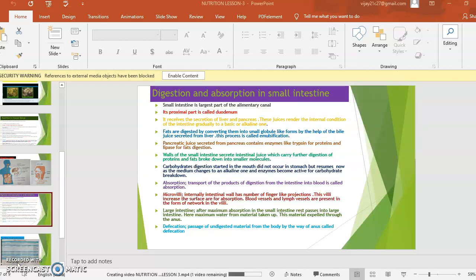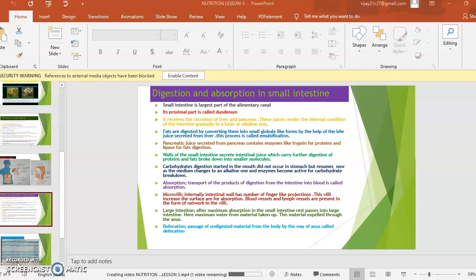Digestion and absorption in the small intestine. The food from the stomach enters the small intestine. The small intestine is a large part of the alimentary canal. Its proximal part is called the duodenum. It receives the secretions of the liver and pancreas. These juices gradually render the internal condition of the intestine from basic to alkaline.